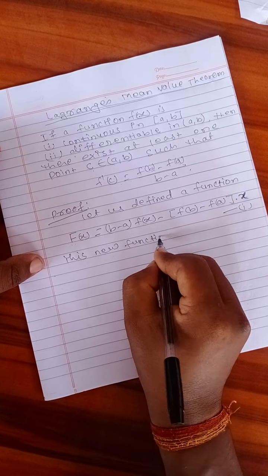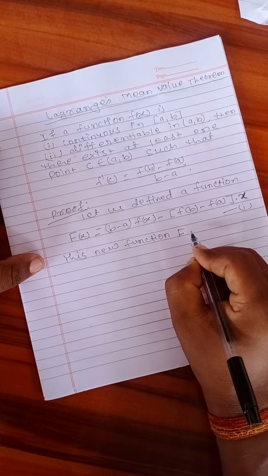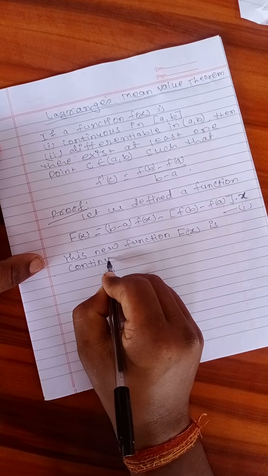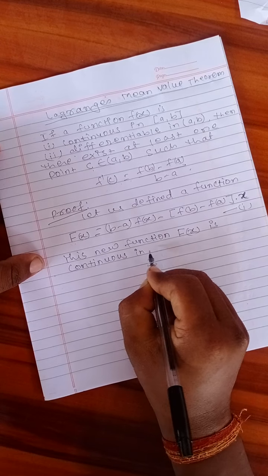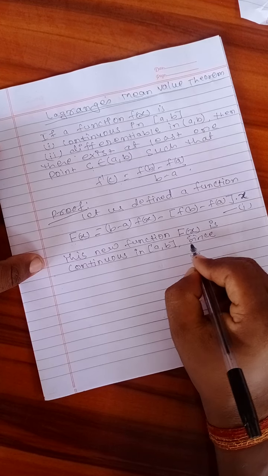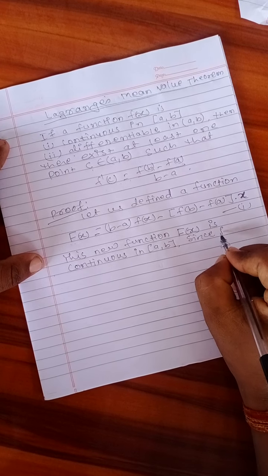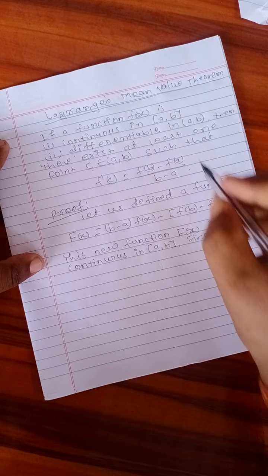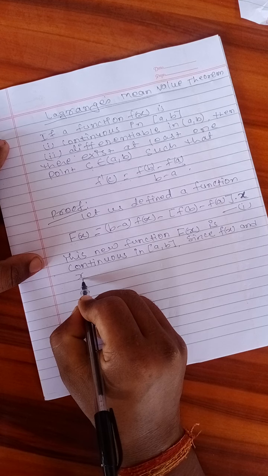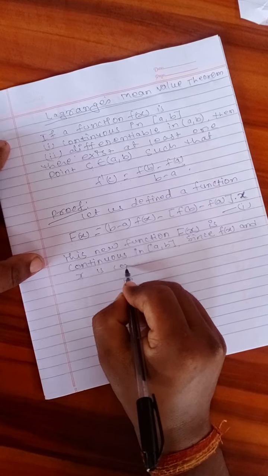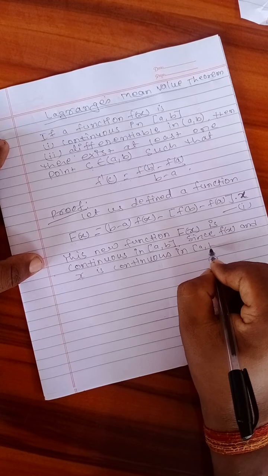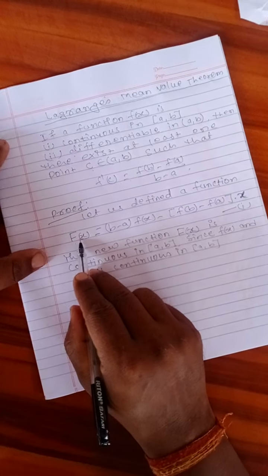This new function, capital F(x), is continuous in the same interval [a, b]. Why? Since f(x) is already continuous, and x is continuous as a polynomial function in [a, b], due to this reason the new function is continuous.